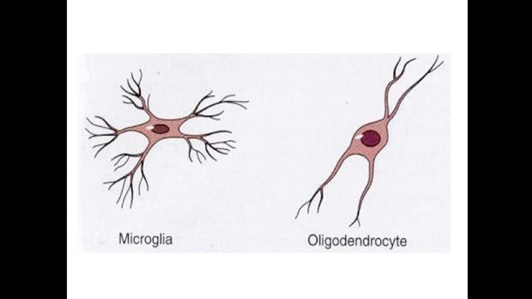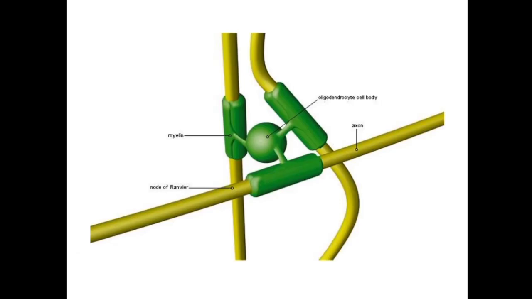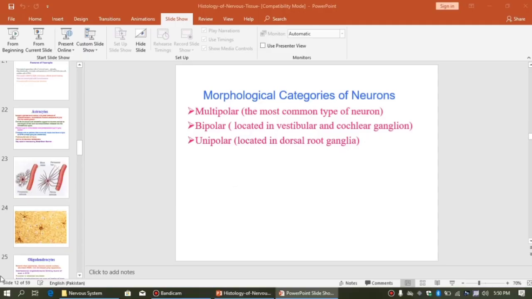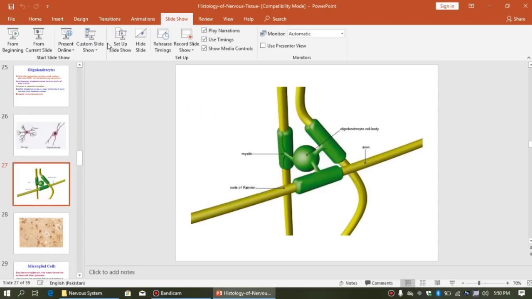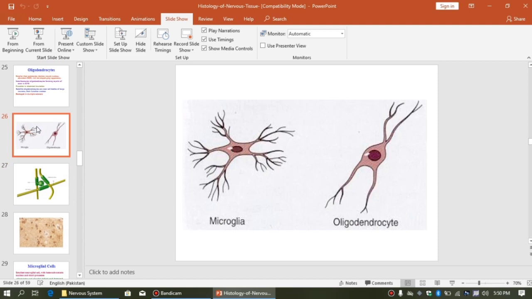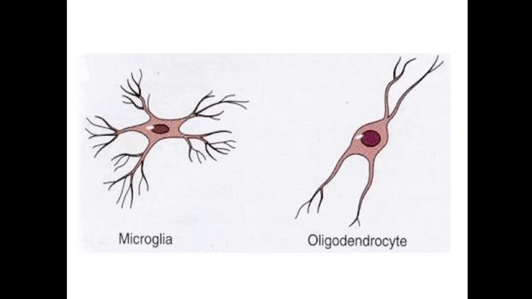Microglia are actually the scavenger cells, just like phagocytes.